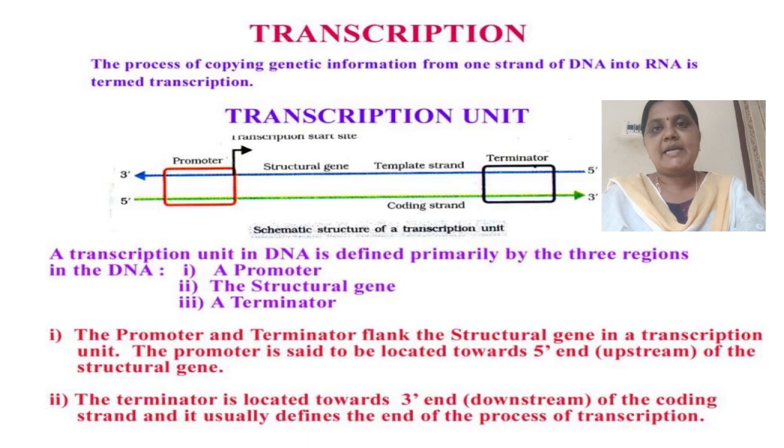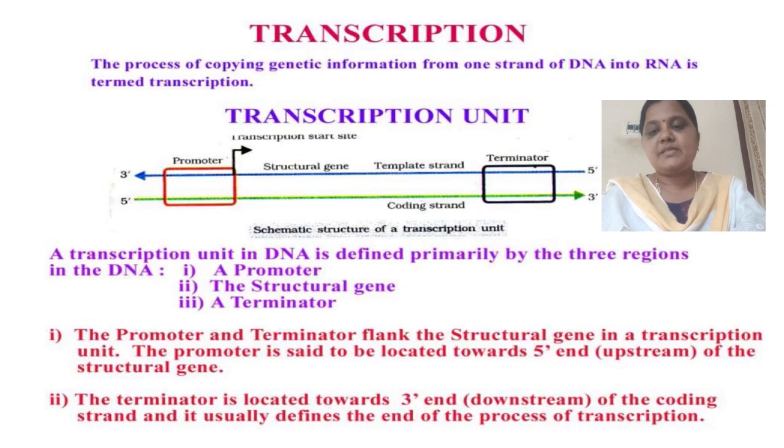The promoter is located towards the 5' end, that means upstream of the structural gene. It is the DNA sequence that provides the binding site for RNA polymerase.